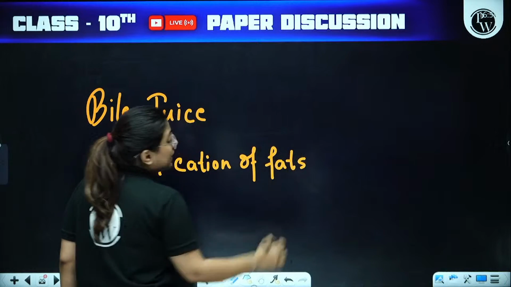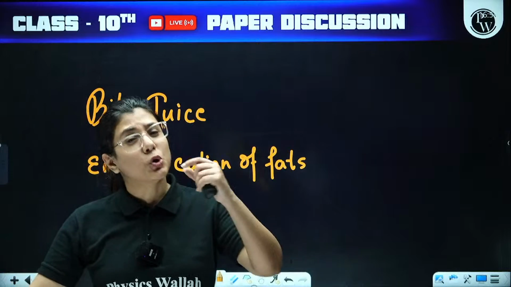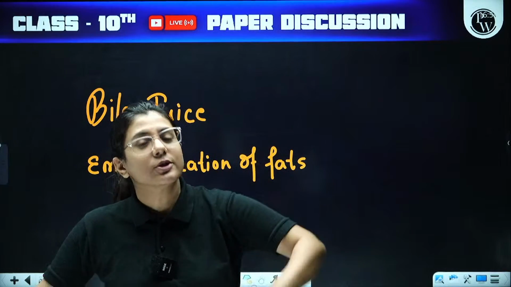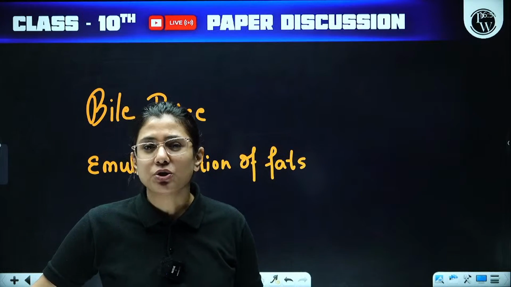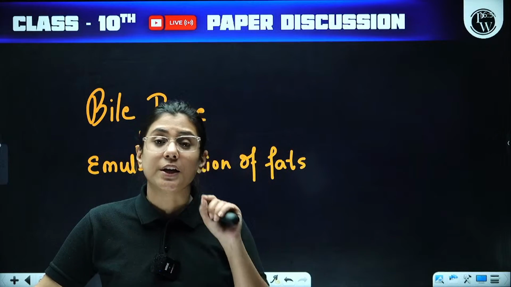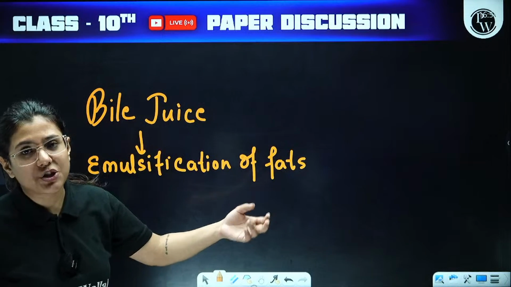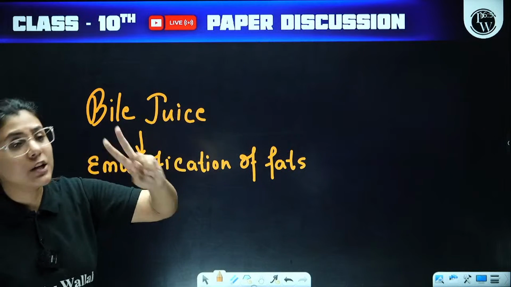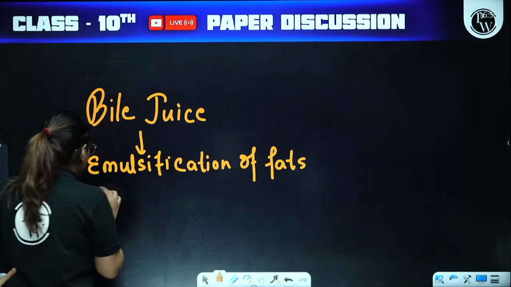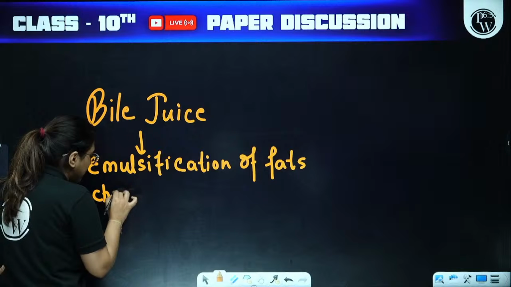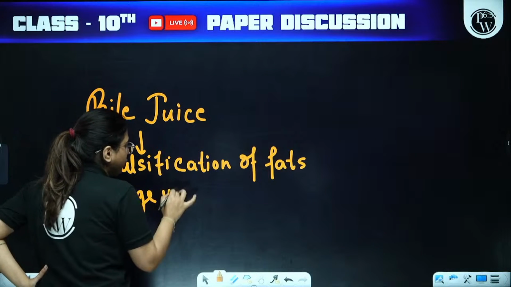Which actually meant that large fat globules were broken down into very smaller molecules. So this is the importance of bile juice here. It does not have any enzymes, but because of the pigments, it is helping in emulsification of fats. And second important function that bile juice was performing, that was change in pH. Change in pH of food.